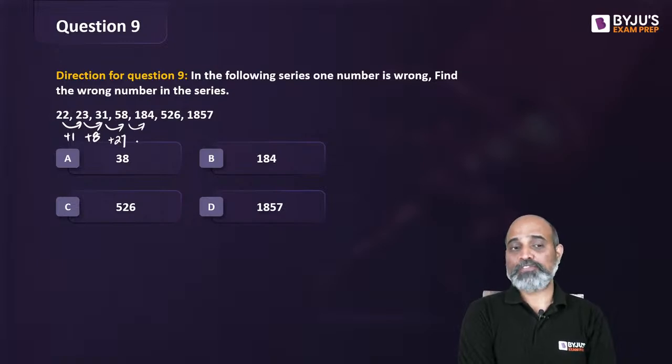58 to 184, this is an increase of 126. 184 to 526, this is an increase of 342. 526 to 1857, this is an increase of